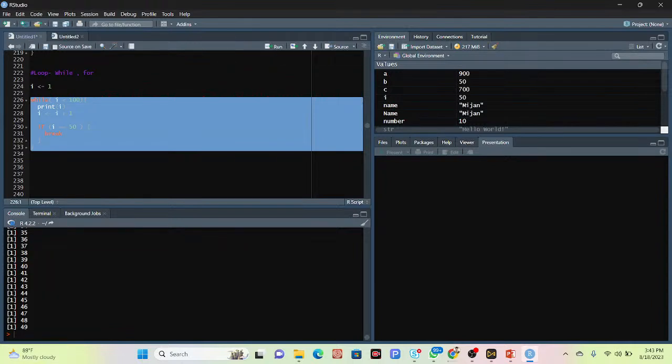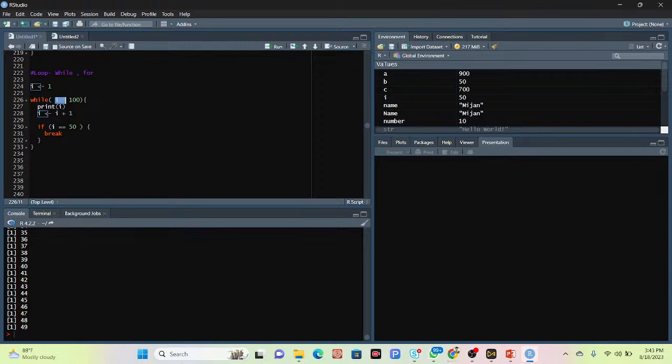Yes, I can get the 49. After 49 we get the 50, and 50 equals 50, so when it is equal, then it will break. But our condition is also working. When I put the break function and give a condition, then it will not continue. So this is the process for how we can easily use the break and stop the continuous statement.